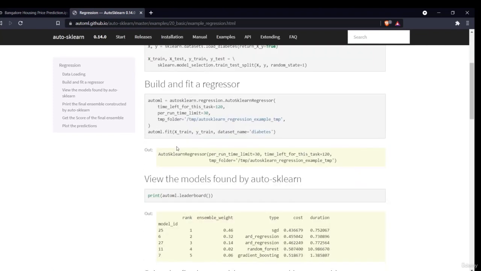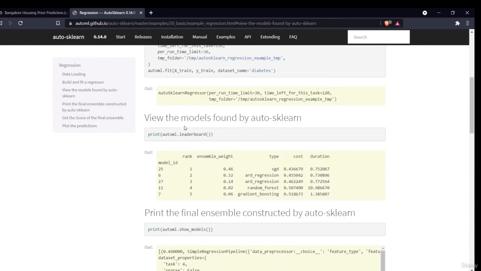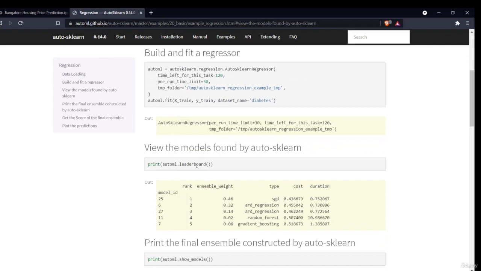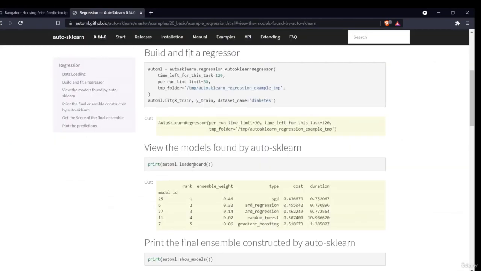As you can see, it has also taken the time left for the task as 120. All the different things are written: data loading, build and fit a regressor, view models found by AutoScaling. So after your model gets fitted, you can print the leaderboard. We'll do the same here. When our model gets fit, we'll print out the leaderboard. It will print out the models which perform the best based on the cost function, and it will also give me the duration.